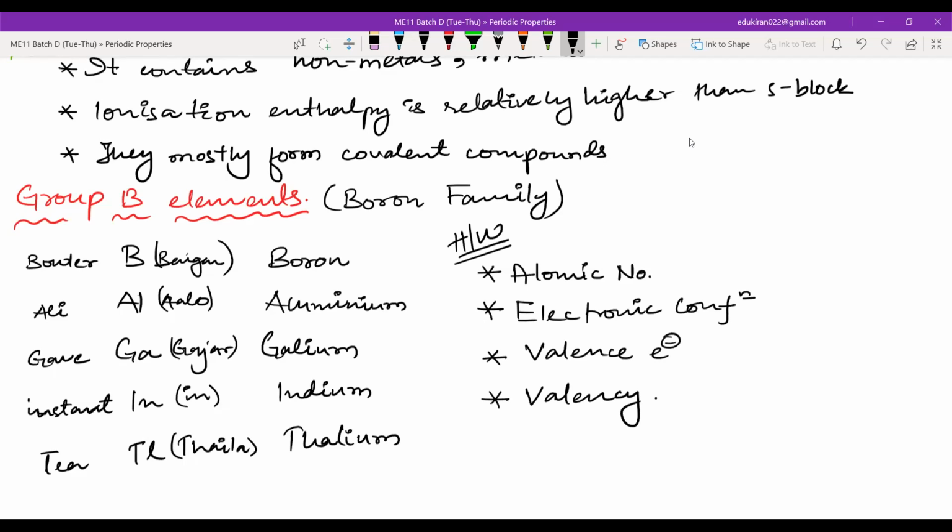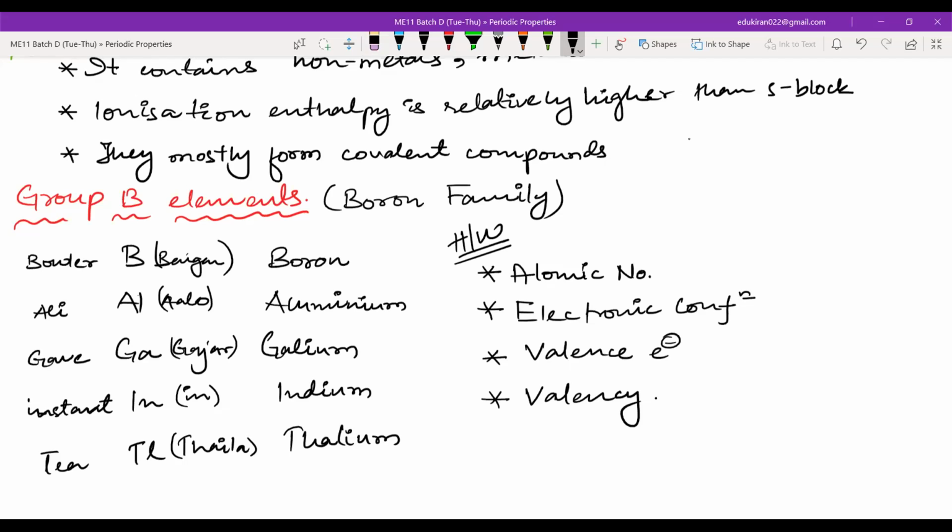So periodic properties, we will approximately take 10 hours. That means 5 classes. So 1 class is done. 1/5 of the portion is done. When we are done by the second class, a bit less than half will be done.